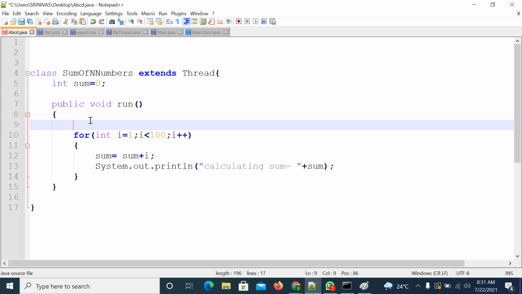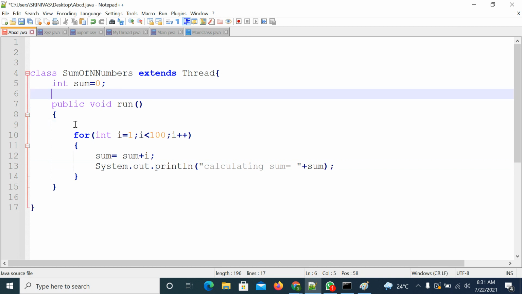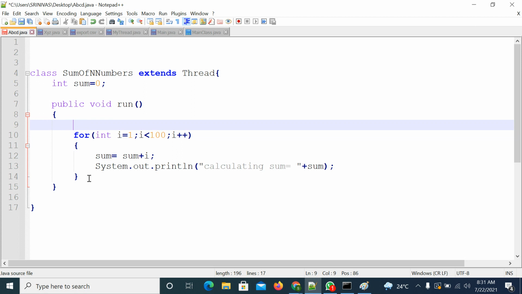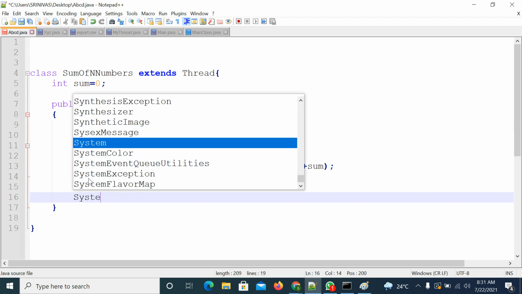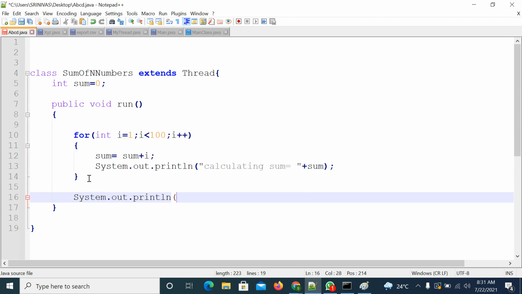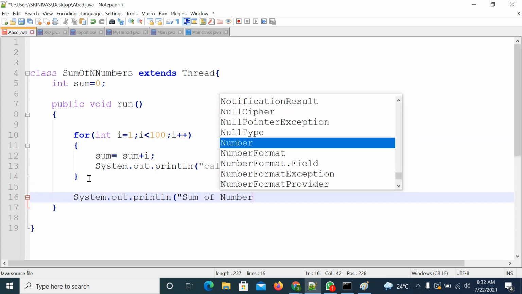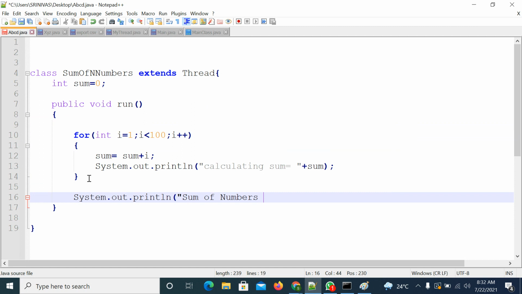Right? So this is normal logic. After that, inside this method, I will print a statement saying that the sum of n numbers calculation is over.